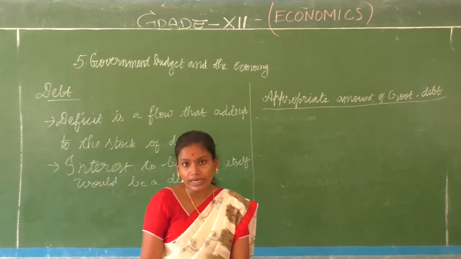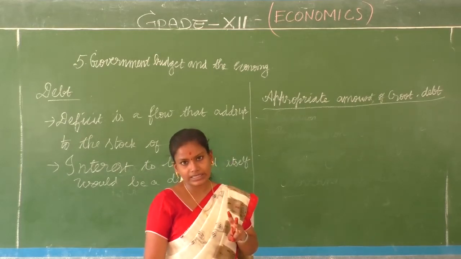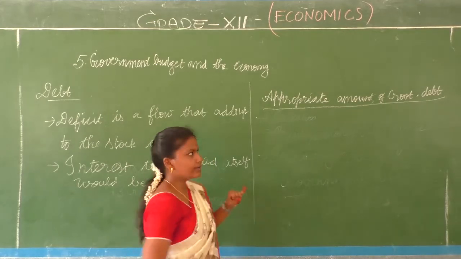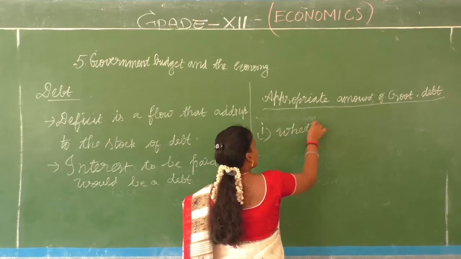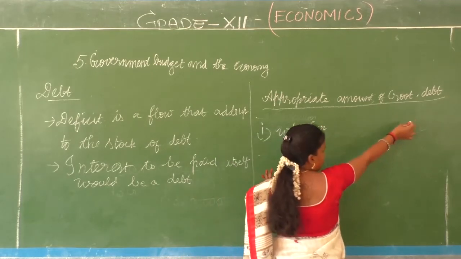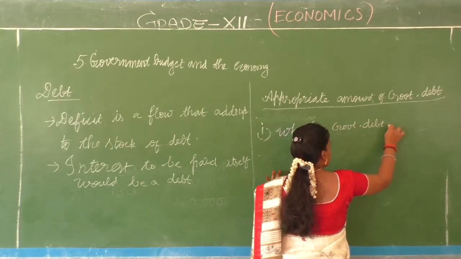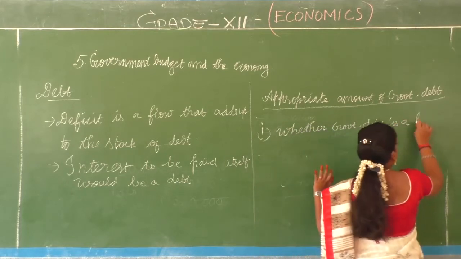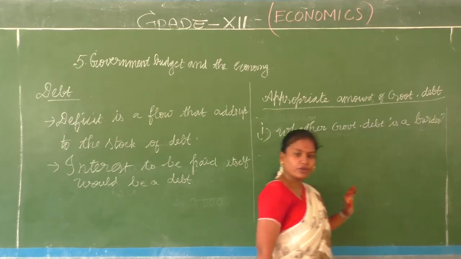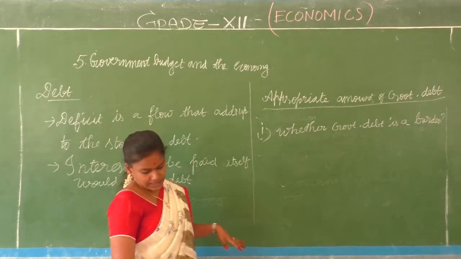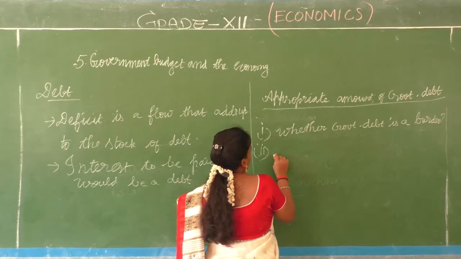So here we have two interlinked aspects about this particular issue. What are these two interlinked aspects? First thing, is it a burden? First aspect is whether this borrowing, this government debt is a burden. That is the first aspect of thinking. And the second aspect is the issue of financing the debt. How are we going to repay